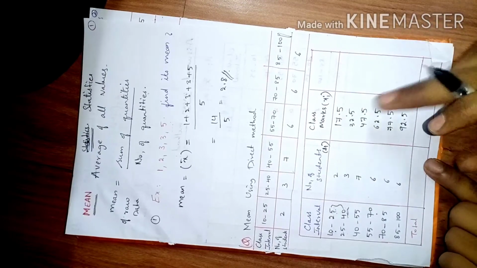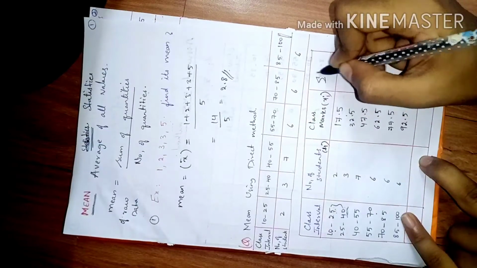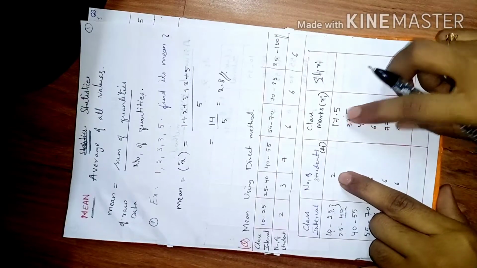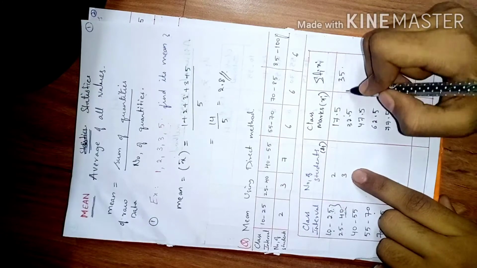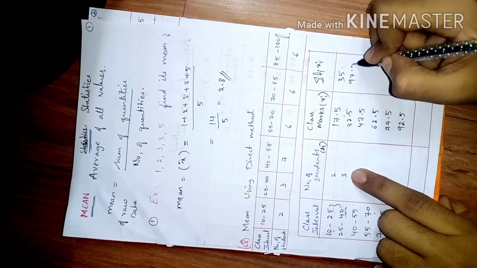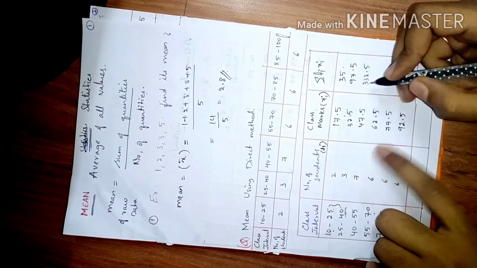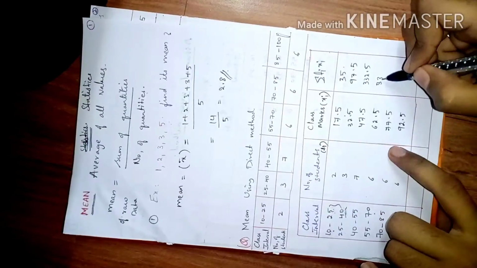Now what do you need to do? You need to multiply the number of students into this class marks. So here I will get fi xi. Whenever you multiply 2 into 17.5, you get 35. And 3 into 32.5 is 97.5. This is 332.5. This one is 375.